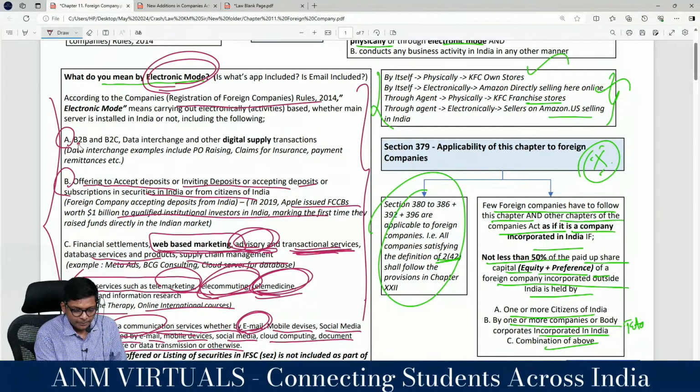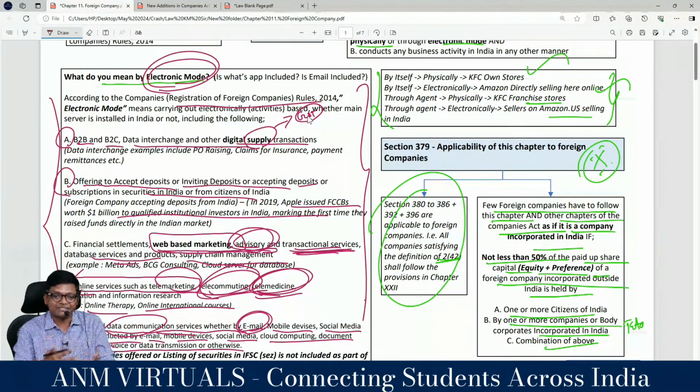And lastly, B2B and B2C. What is that? Basically, B2C means any online website, guys, where you are buying goods and services, data interchange and other digital supply transactions. The word supply here takes the meaning as per GST, all online supply services.